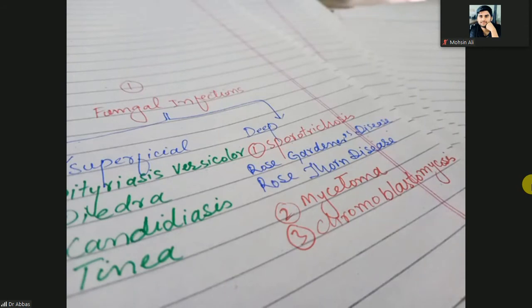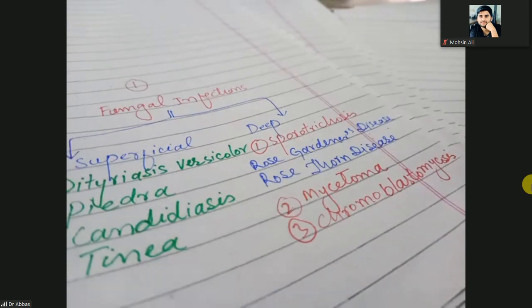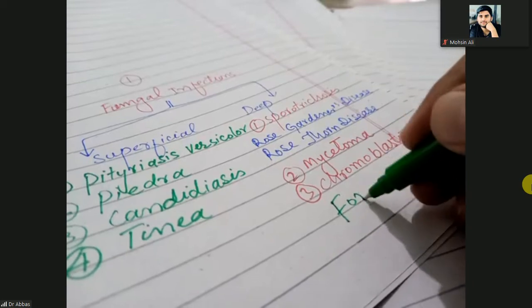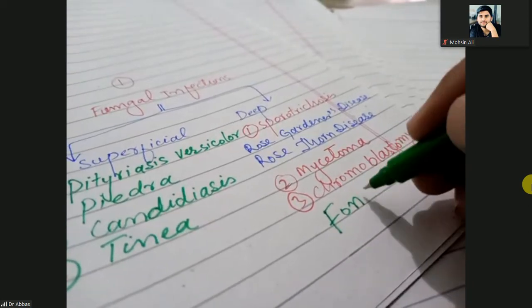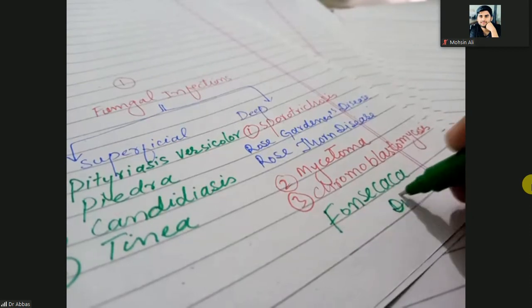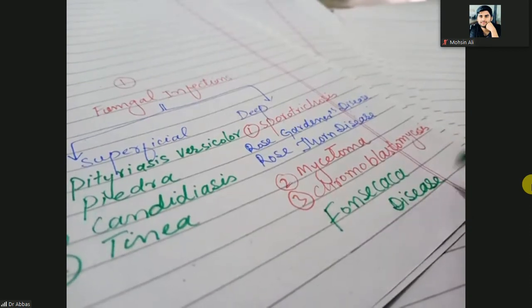Other name of chromoblastomycosis is the Fonseca disease. So we'll discuss all these diseases one by one in detail.